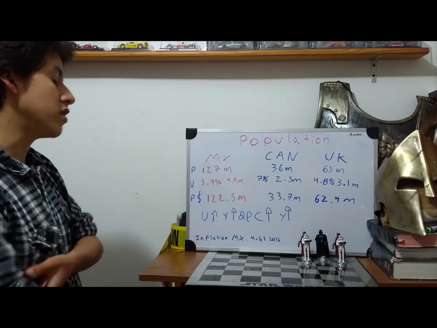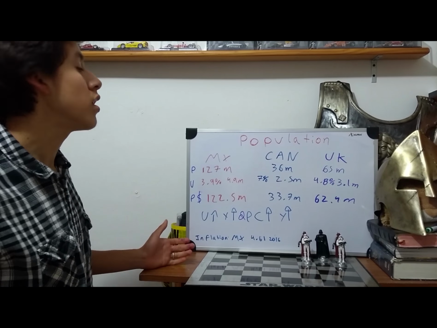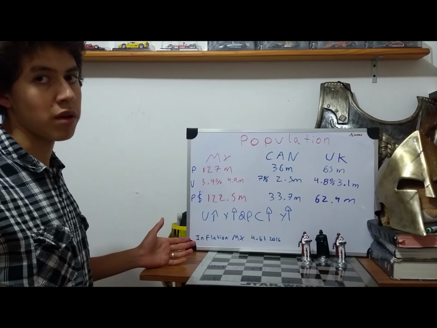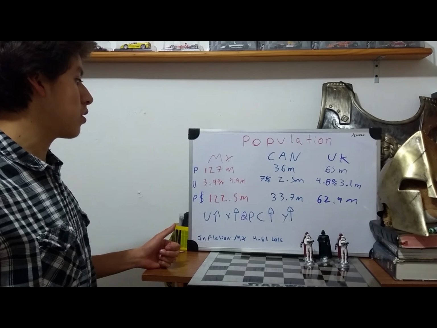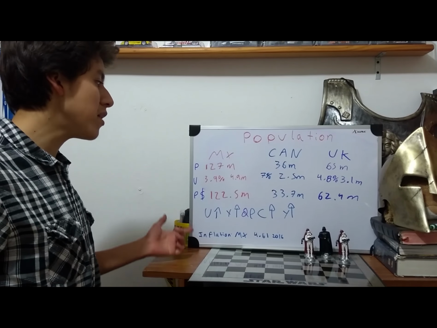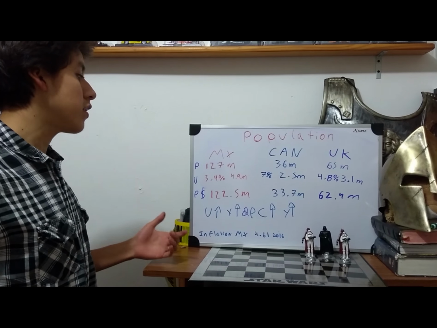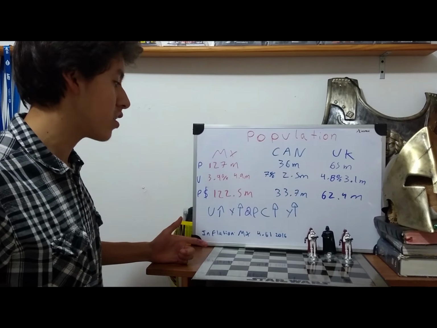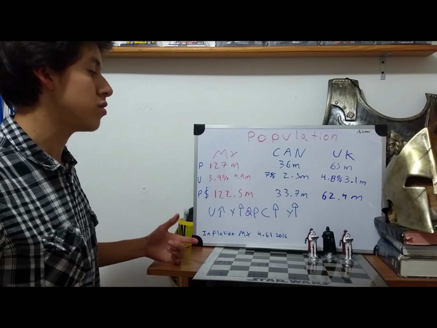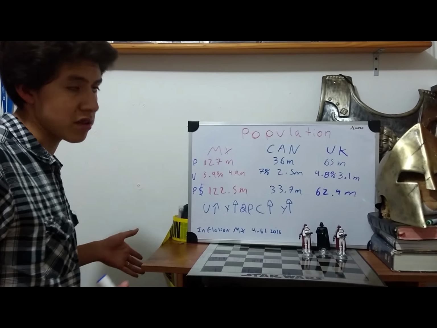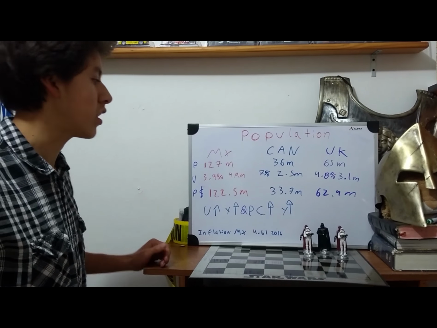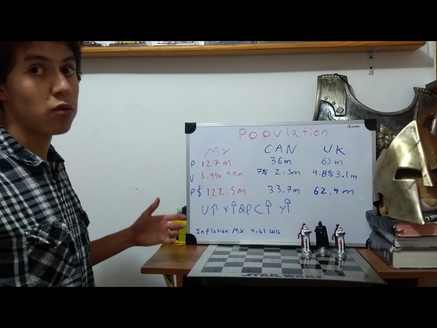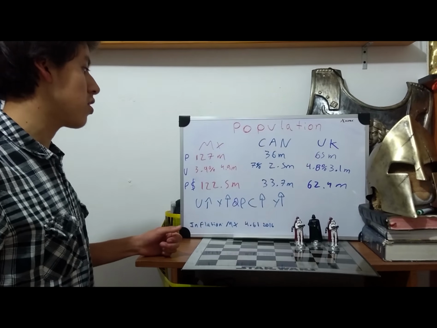As we already discussed, as more people are unemployed, you can reduce your wages because more people are going to work, even if it's for less money. So, as Mexico has more unemployed people, the normal thing to think is that you need to invest in Mexico, because as you pay less wages, you have more income than if you invest in Canada or in the United Kingdom. But also, we need to consider all the people who will consume in each country.